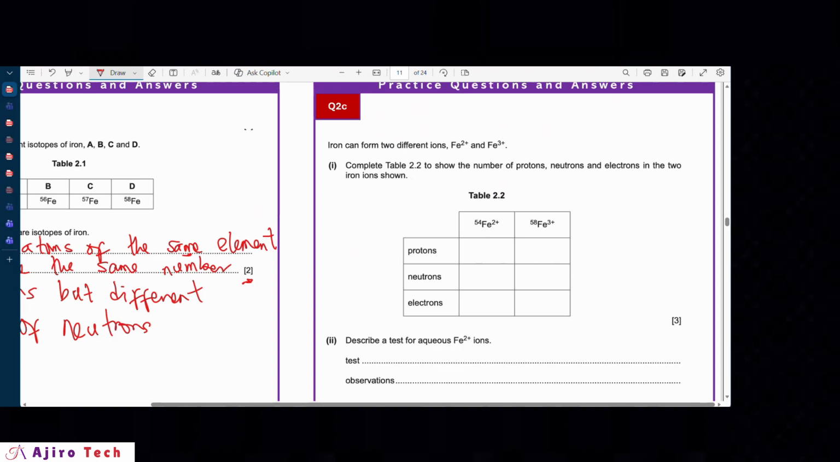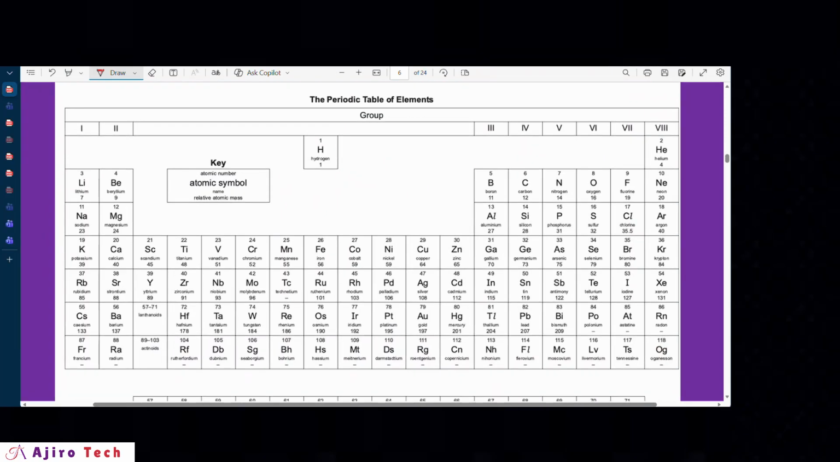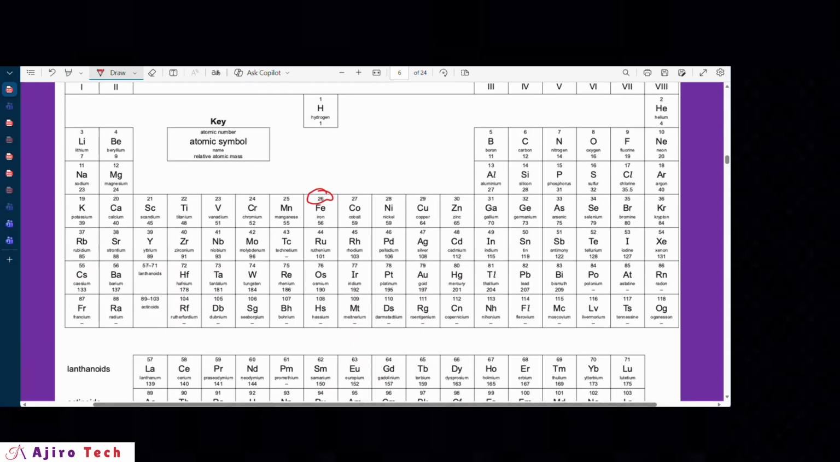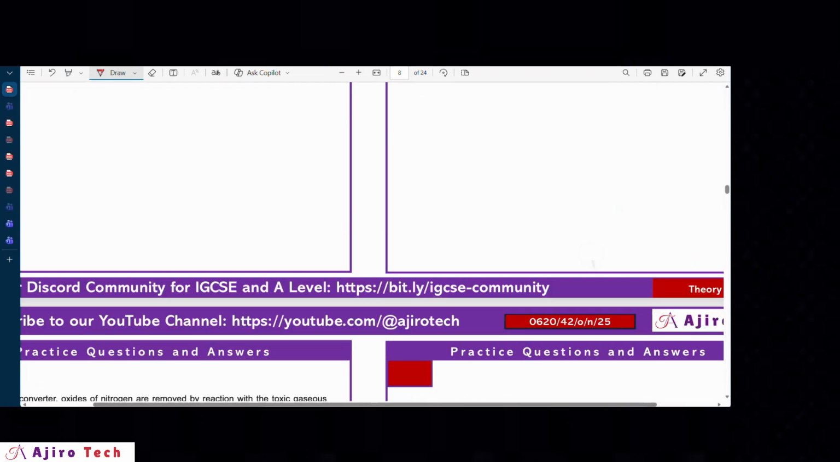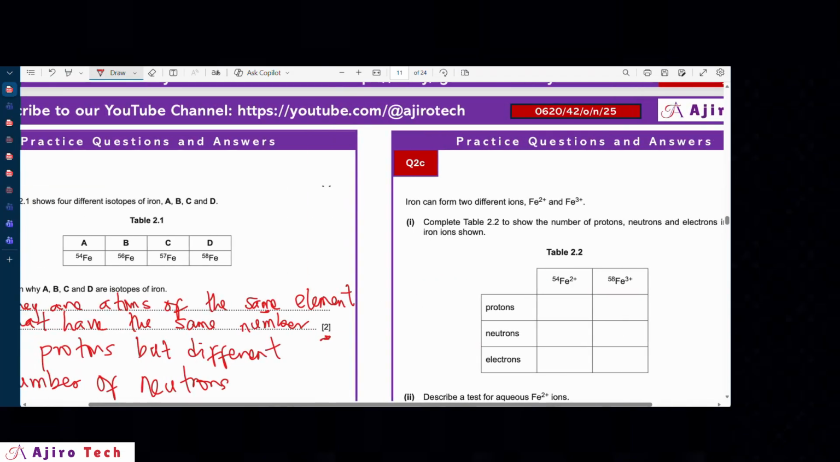So by the time we scroll all the way to where we have the periodic table, we look for iron right here. You see iron is here. So this is the proton number of iron, 26. So we just come all the way down there. That's how to make use of the periodic table. You will always be given that in the exams. So the proton number of iron is 26. Number of protons is 26 in both cases, since both of them are iron. All right, so let's go to neutrons.